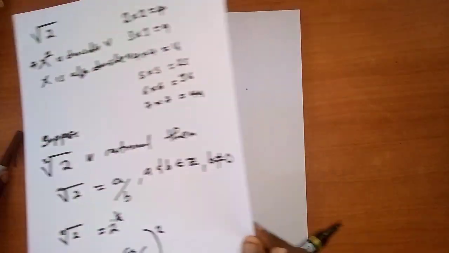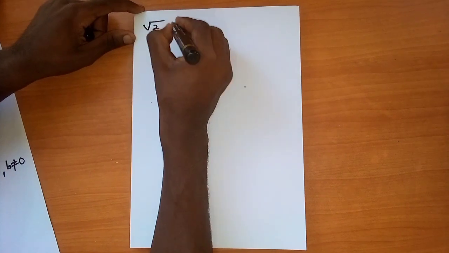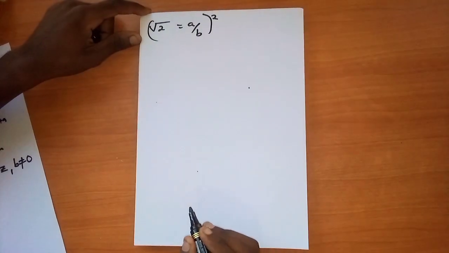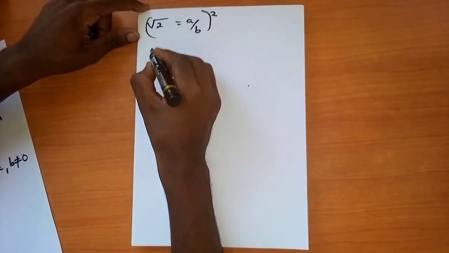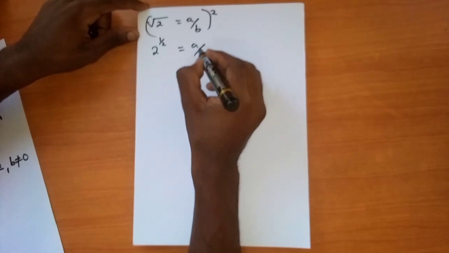So let's continue on the other paper. We ended here where we say this, then we square everything. Here we've got 2 to the power half, and on this side we've got a over b.